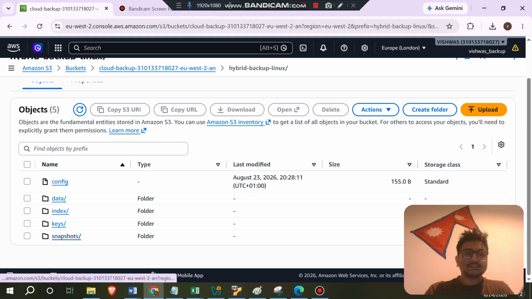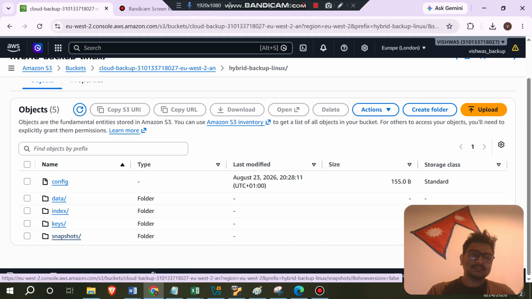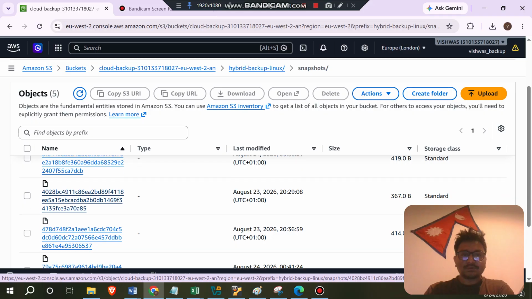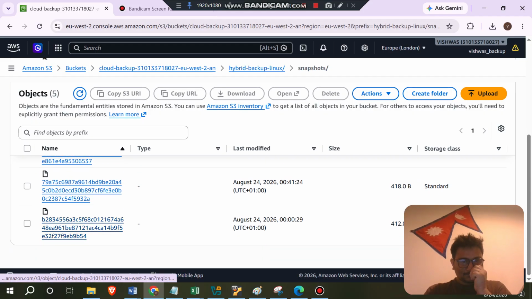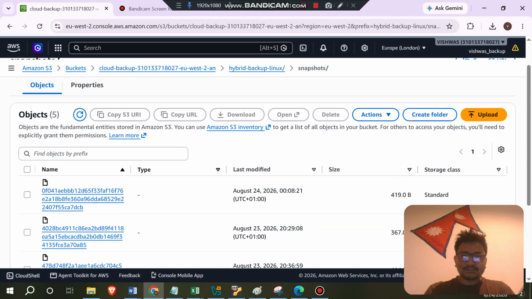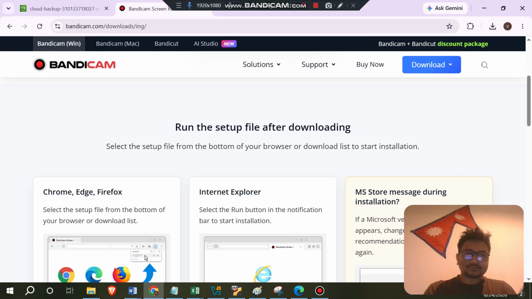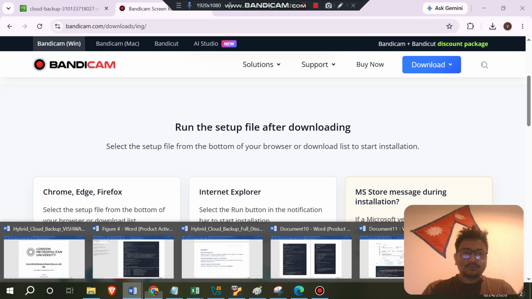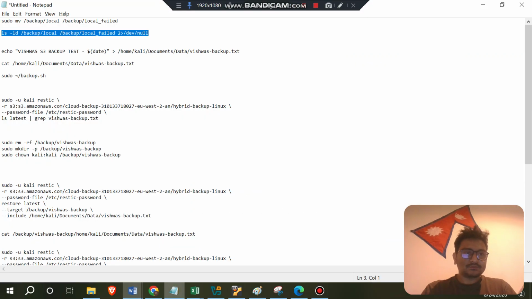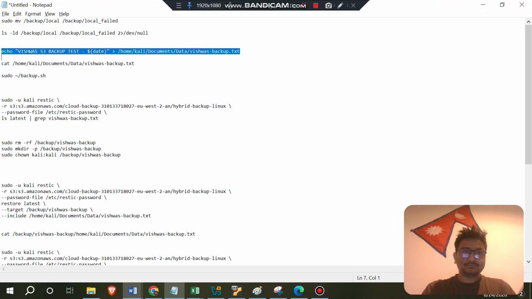Now I'm going to look at the snapshots, because it saves data as snapshots whenever there are changes in the data. This is the data that was exactly saved, and these folders are in an encrypted format. I have to restore this data from the S3 bucket into a different folder. Now I'm trying to save the data into the backup.